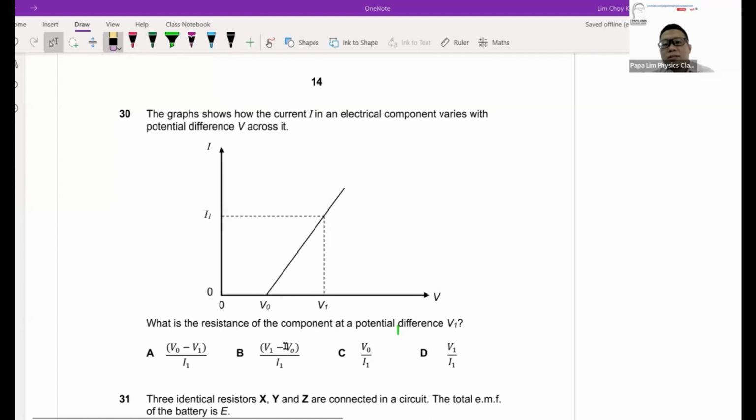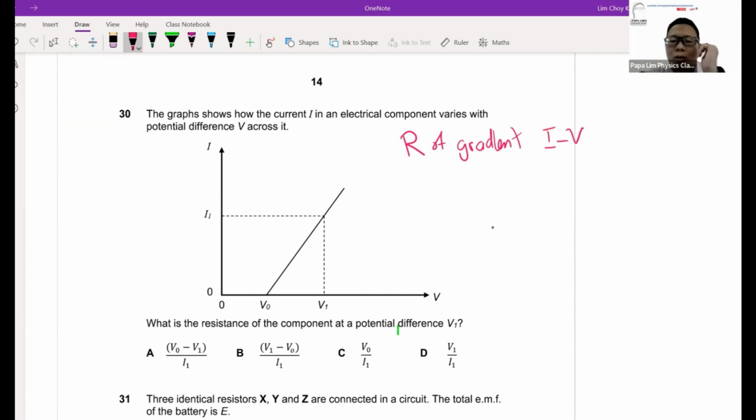Now question 30 is an interesting one. He has an IV graph of a certain component, and then he asks for the resistance of the component. We have voltage V1. Before we do it, let's run through the basics of resistance. In some questions, where it involves curves or even other straight lines, some of us tend to have this understanding that R is related to the gradient of the IV graph. It's not wrong, but it's not actually correct also.